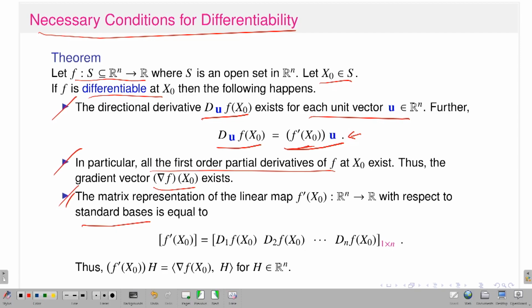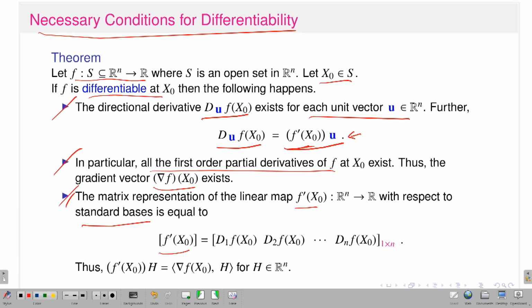With respect to that, it becomes an orthonormal basis. With respect to that basis, what will be the matrix representation of the linear transformation f prime at x naught? Since it is a linear transformation from R^n to R, the matrix representation would be a 1 cross n matrix, and since it is a 1 cross n matrix, it is actually a row vector, a vector in R^n. So what would be the components?